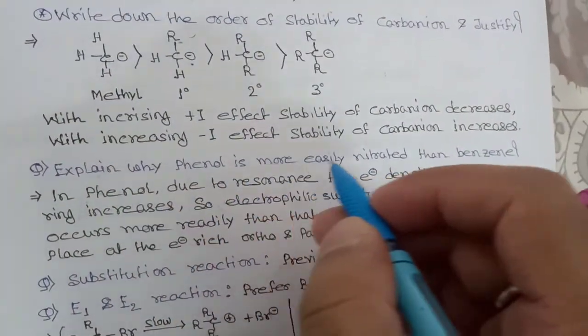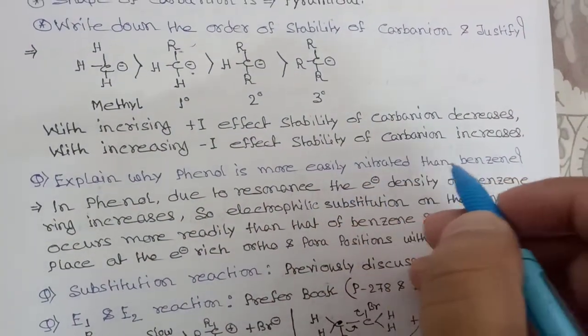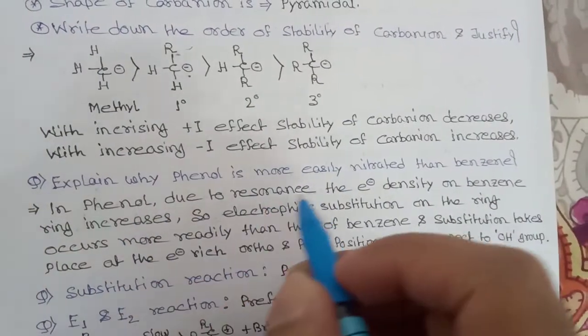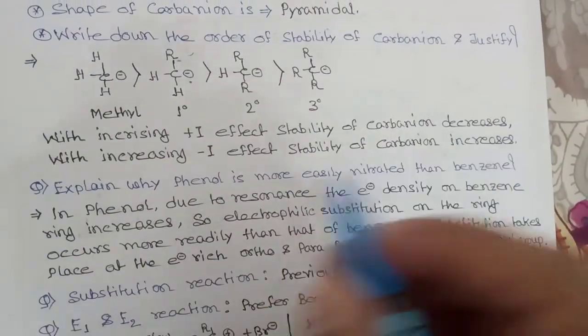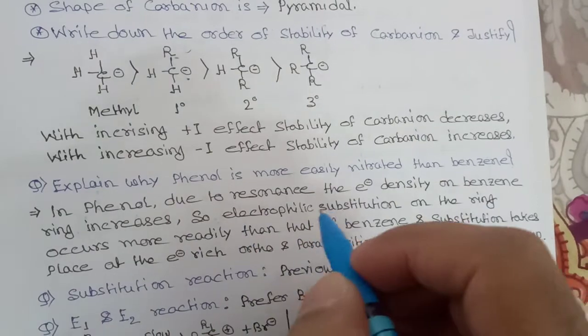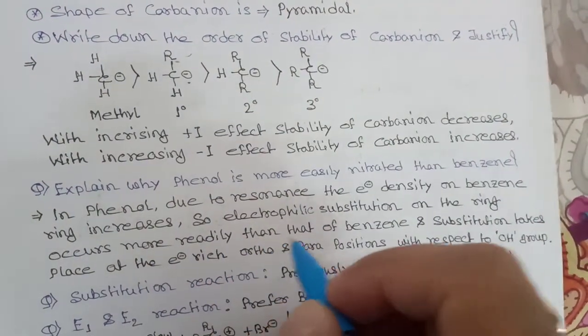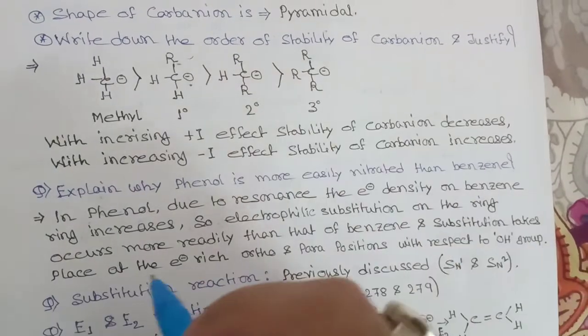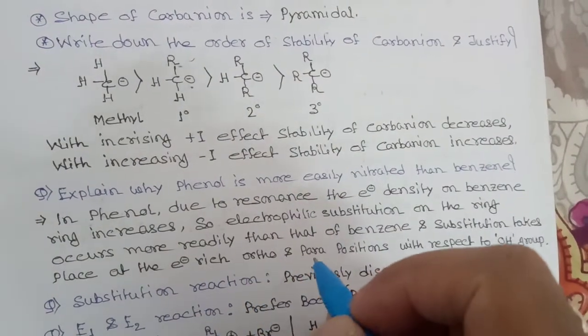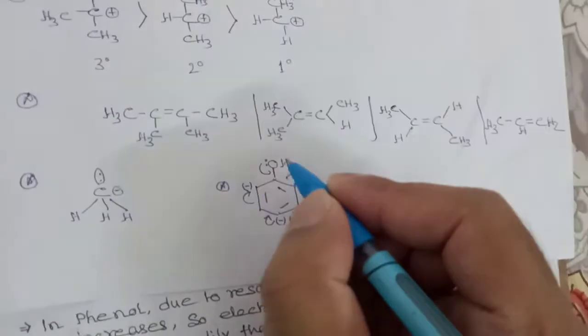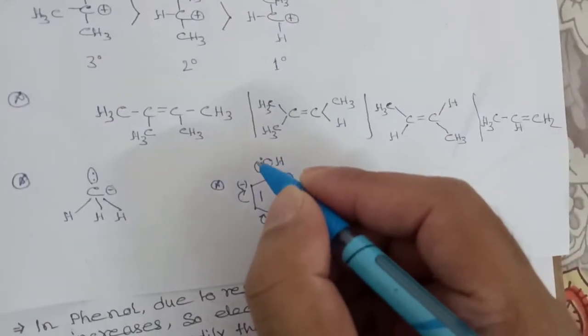Explain why phenol is more easily nitrated than benzene. In phenol, due to resonance, the electron density on the benzene ring increases. So electrophilic substitution on the ring occurs more easily than in benzene, and substitution takes place at the electron rich ortho and para positions with respect to the OH group. This one is releasing electrons, so this electron will come here.